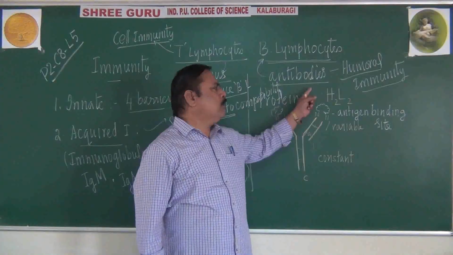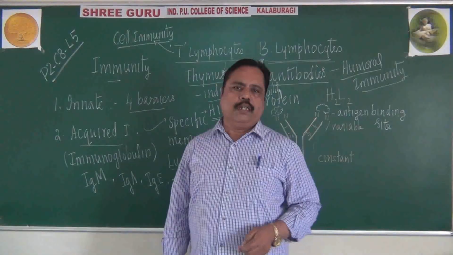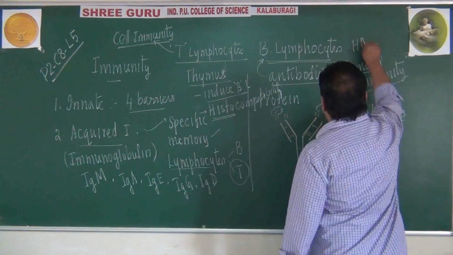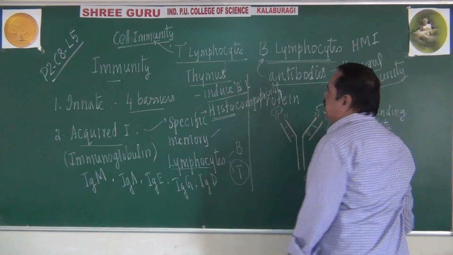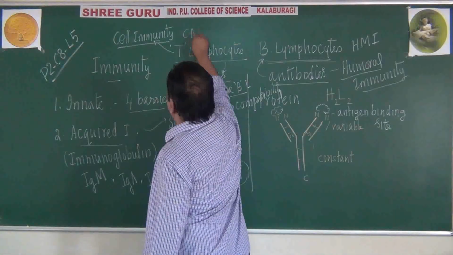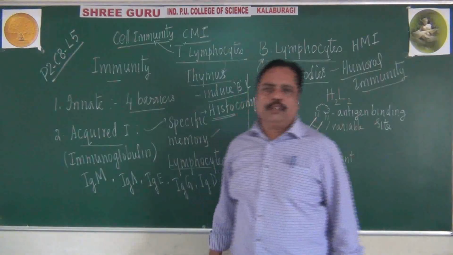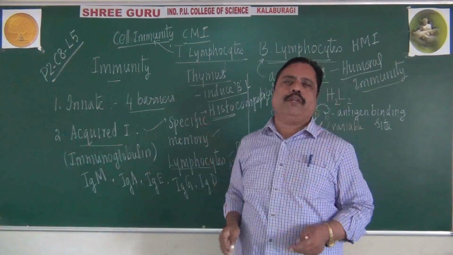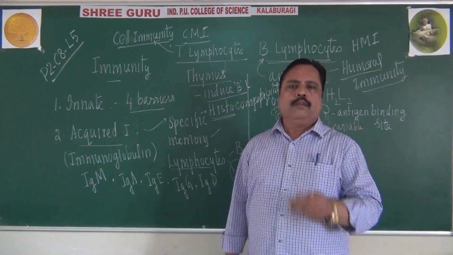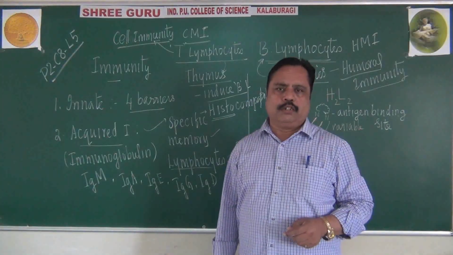One is humor-mediated immunity, another one is cell-mediated immunity. It is called humor-mediated immunity, HMI, I am using the abbreviation. CMI refers to cell-mediated immunity, remember. So I can tell 4 or 5 differences between B lymphocyte and T lymphocyte, which can form a good 3-mark question in the board examination also.